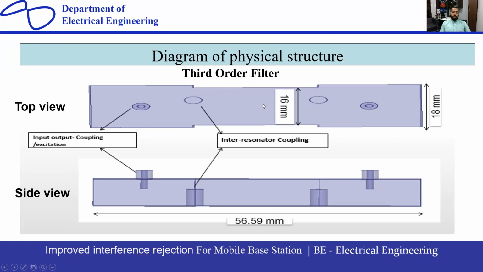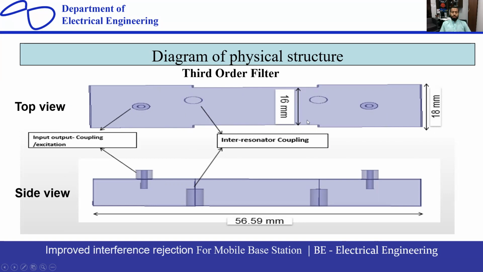Let's come to a third order filter that I have designed, because when we go toward our design, we first check some small tests and different technologies. So first I designed a third order filter. Okay, so this is the top of the third order filter. This is the side view. You can see from this, in HFSS software, I have designed these filters. This is resonator one. This is the second. I have designed this filter with different widths of resonators, because the technology improves performance and decreases the size as well.